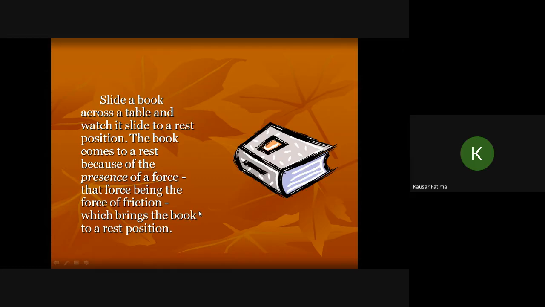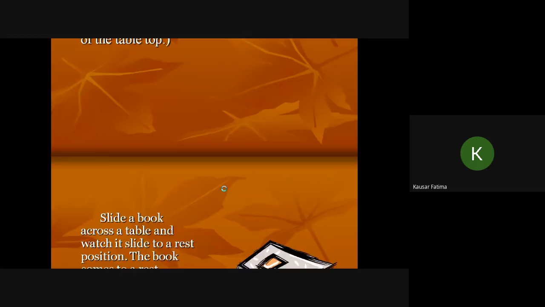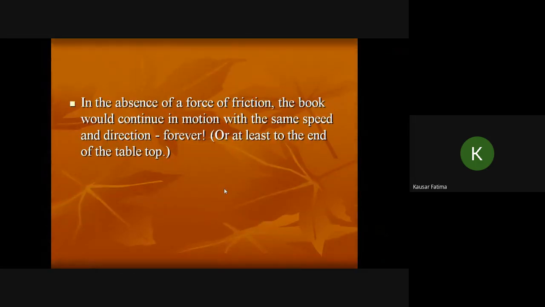Finally the friction will overcome and bring the body to rest. In the absence of the force of friction, the book would continue in motion with the same speed and direction forever, or at least until the end of the table is reached.